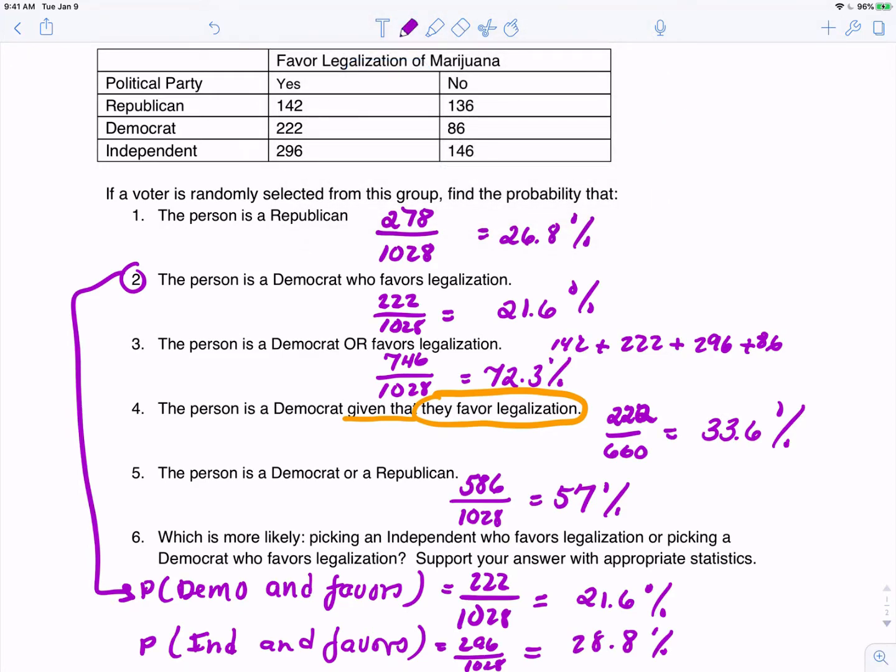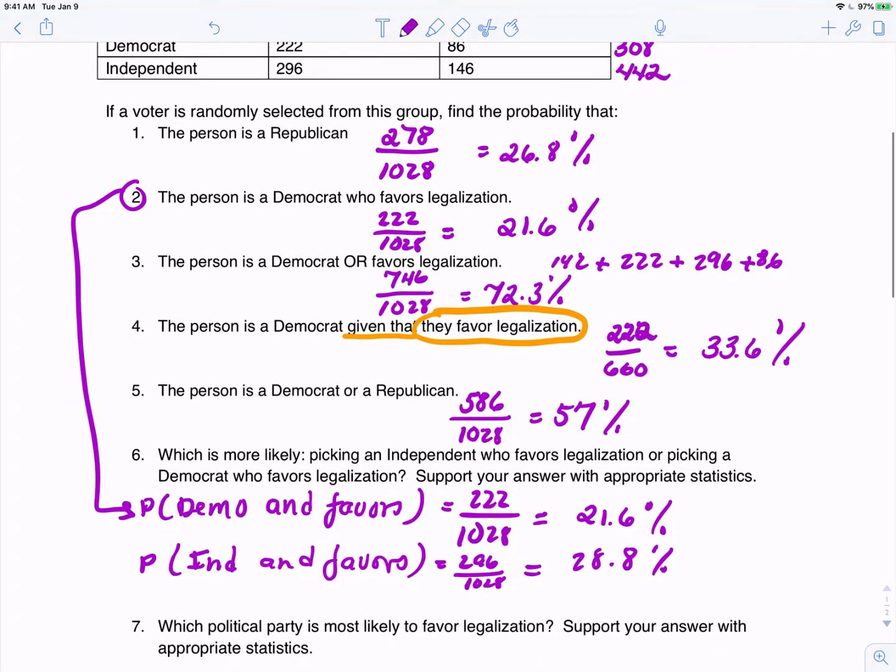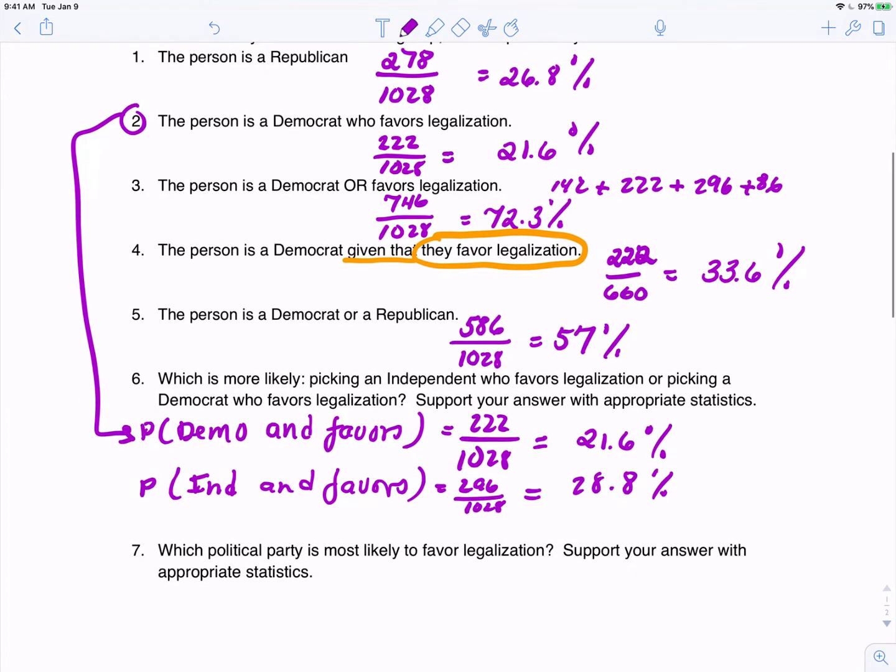If we were to add these up, there were 278 Republicans, 308 Democrats, and 442 independents. To answer this last question, we want to compute the percentage of each party who said yes.